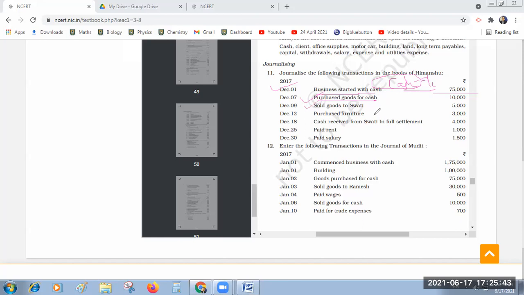Sales account debtor to Swati's account. No, sales is always credit. Swati account debtor to sales account. Is it correct or not? Sales is always credit, I mentioned. Purchases is always a debit. Sales is always a credit.